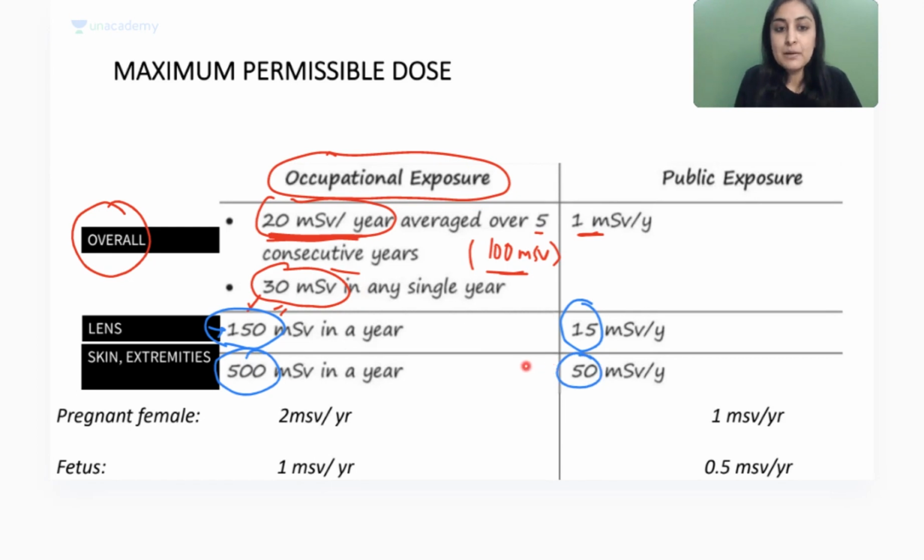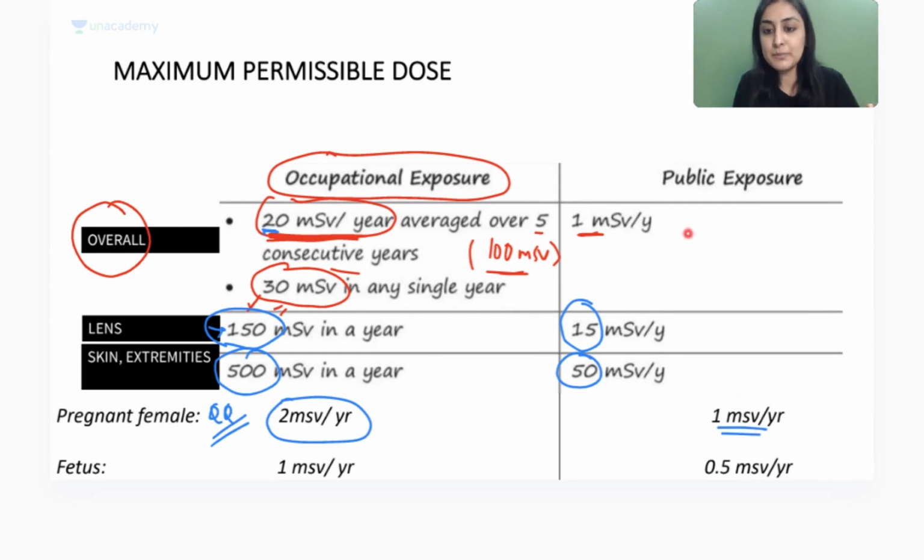Now comes pregnant female. Pregnant occupational worker, 20 में से remove a 0, 2 millisievert per year. And this is the question which always comes. And public की pregnant female is same as normal public. Okay, so she has same. Now fetus, they ask you कि fetus को कितना exposure चाहिए. So remember, fetus will get आधा of mother. Mummy will take half, fetus will get half. All right, so 1 and 0.5. Okay, so now this is done. Now you will tell me.